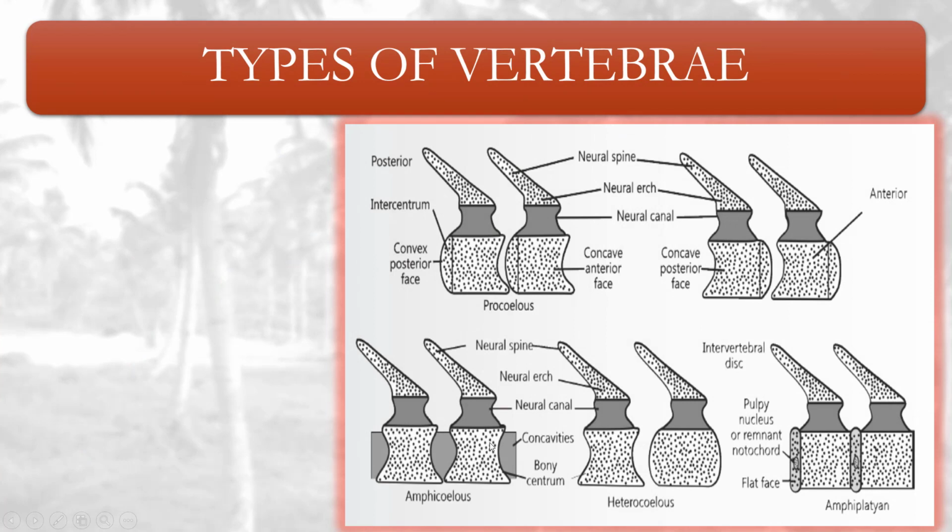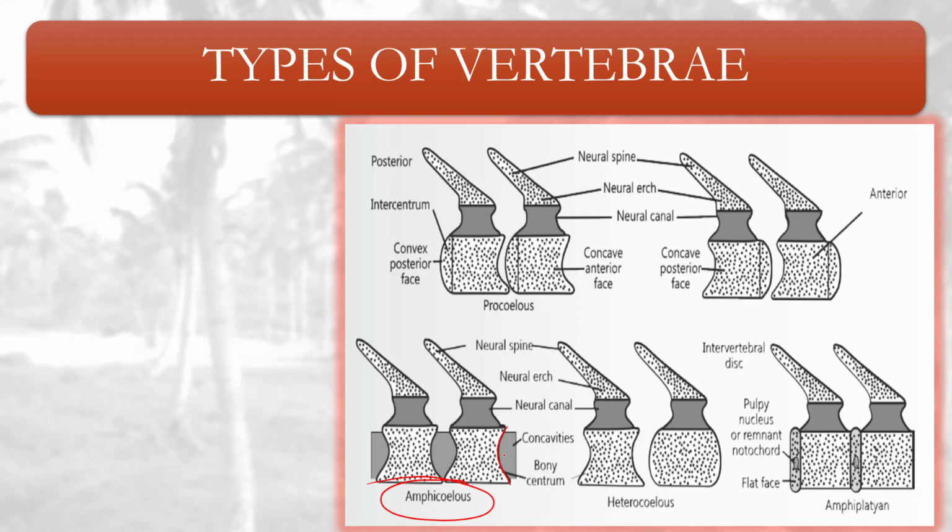So you can see the amphicoelous type of vertebrae. It has a concavity. This is the bony centrum which has a concavity, and that is why the name amphicoelous is given.